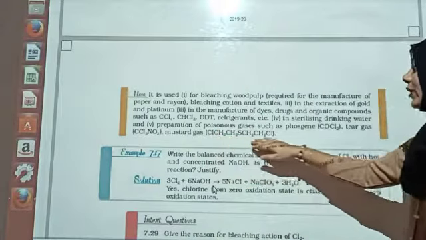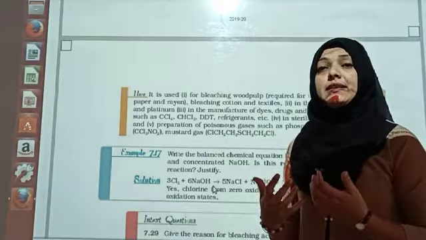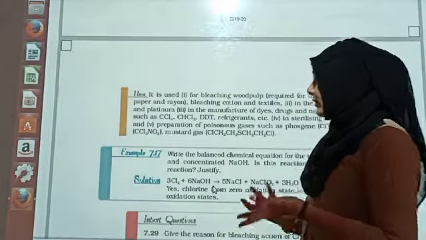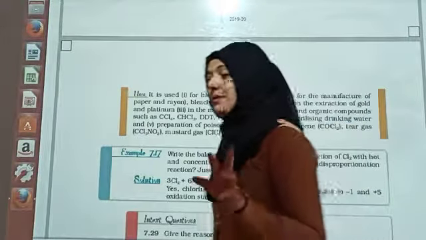Mustard gas, a very long formula is there. Still remember it. It could be asked in objective type questions. So dear students, this we have seen along with the preparation of chlorine.